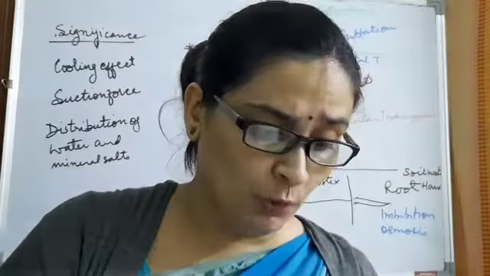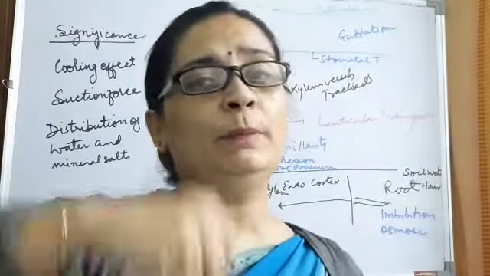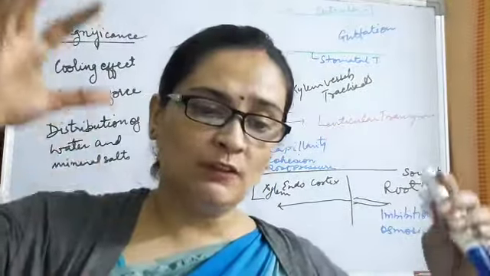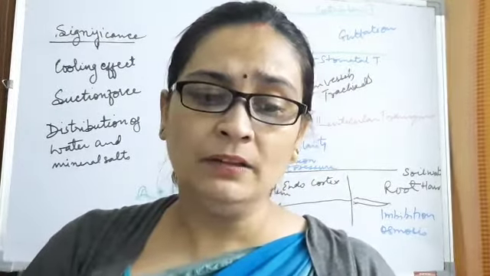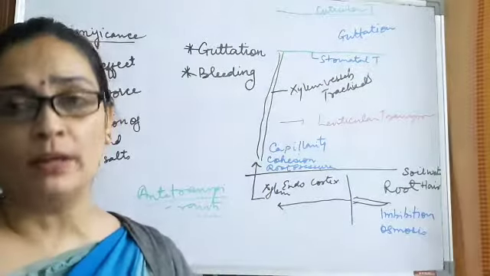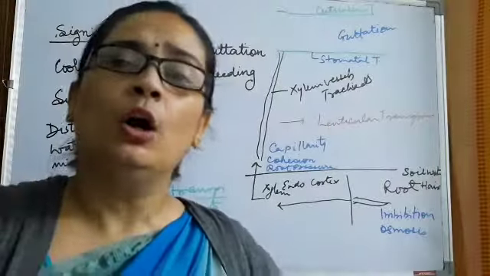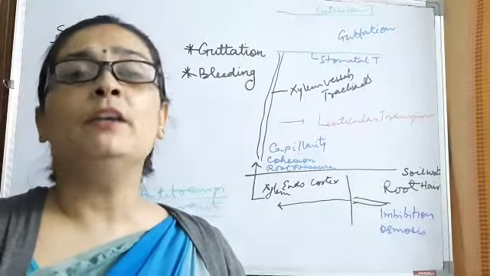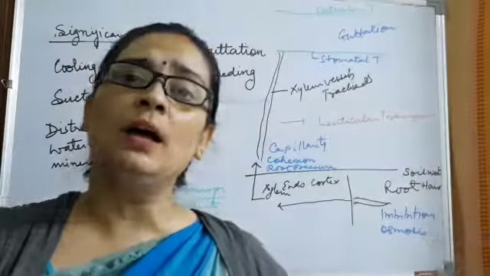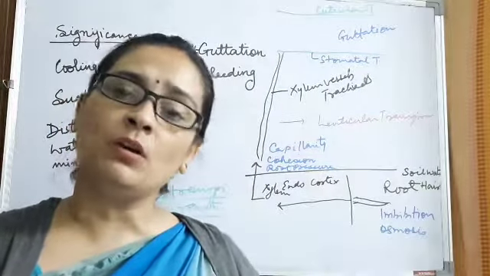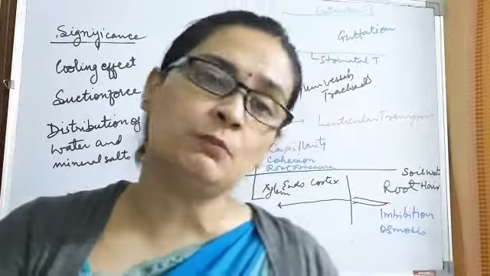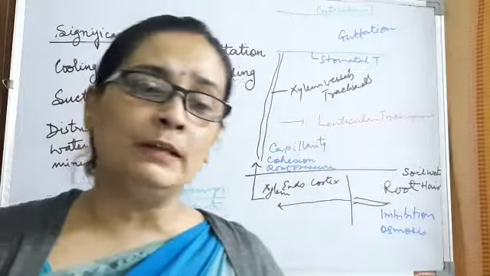Next is the distribution of water and minerals. Since this water will be taken through the entire passage, it will be equally distributed. And the higher the rate of transpiration, the greater will be the rate of absorption of water and solutes from the soil. Naturally, the more water loss there is, the more water we have to refill, right? The more the vehicle runs, the more fuel is consumed. In the same way, the more transpiration there is, the more water evaporates, greater will be the rate of absorption. And in case the rate of absorption goes down, what will happen? The plant will start drying up, wilting, drooping.